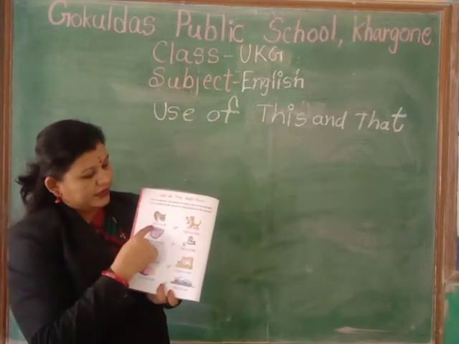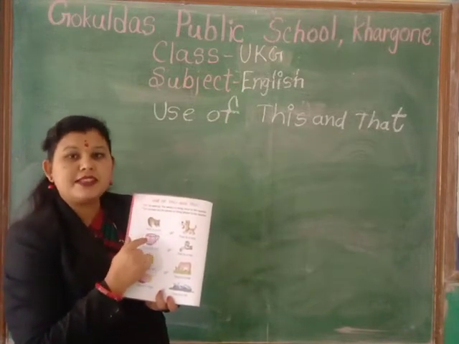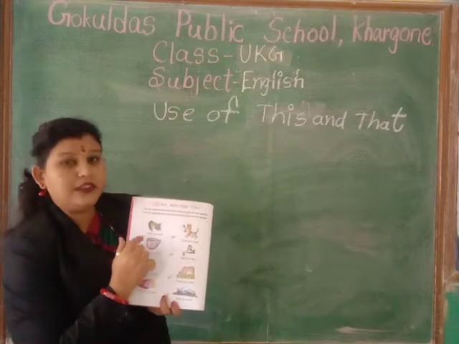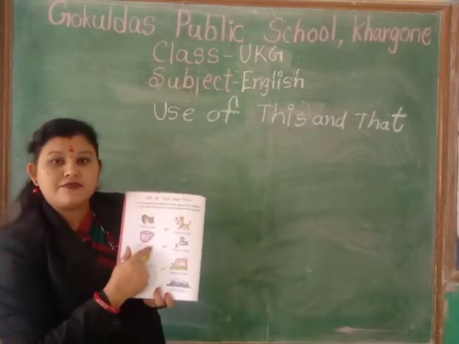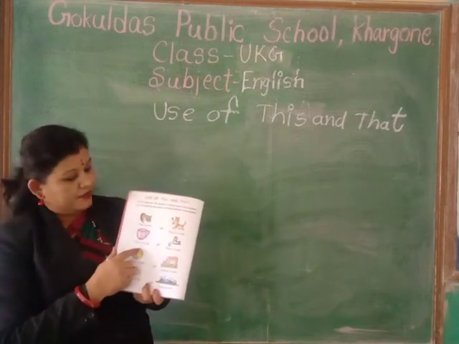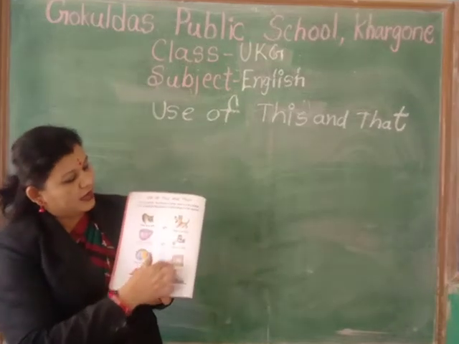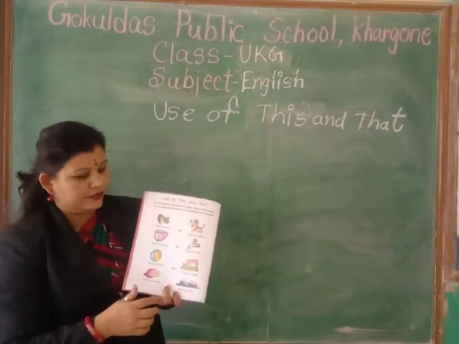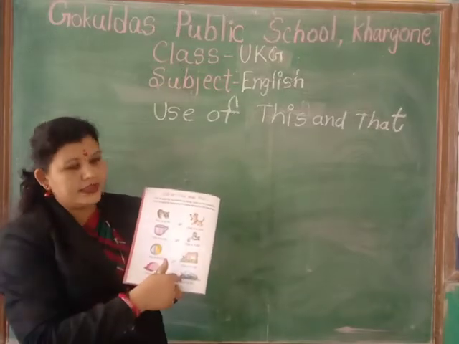Put your finger here. Say loudly. This is a cat. This is a cat. Next, this is a cup. This is a cup. These all are this sentences and these all are that sentences. ये कौन से हैं सारे? this के, और ये कौन से हैं? that के.